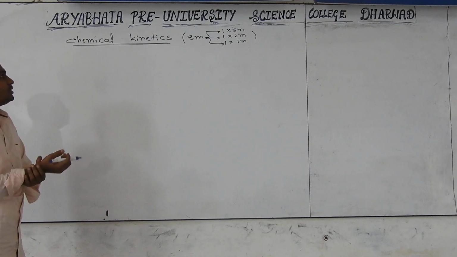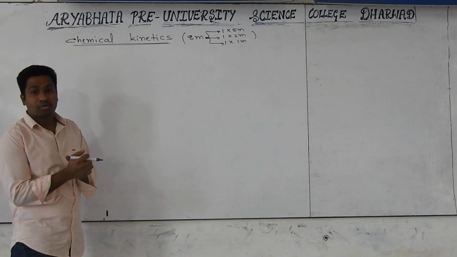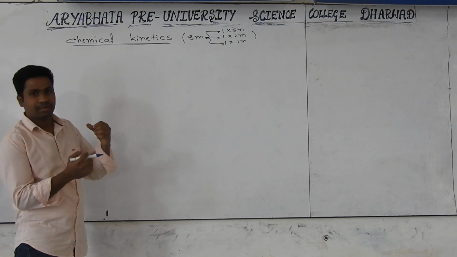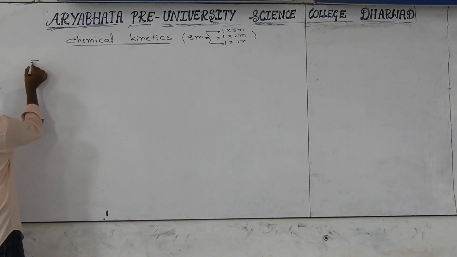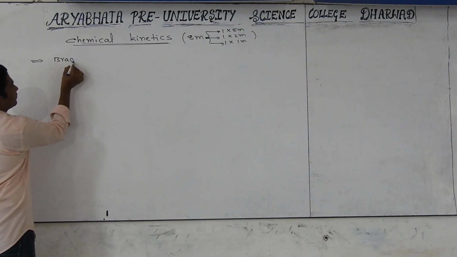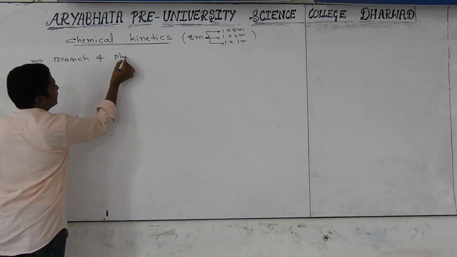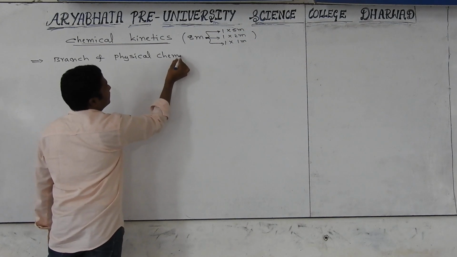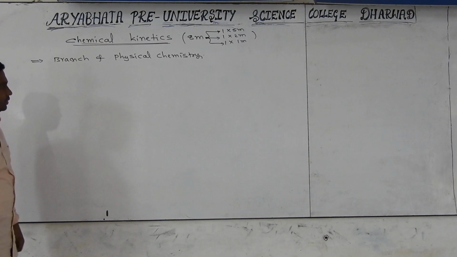First of all, what is the meaning of chemical kinetics? I think you have some idea regarding kinetics or kinematics. It is related to speed and velocity. These things we will be discussing under chemistry. First of all, chemical kinetics is a branch of physical chemistry. Today we will discuss some introduction regarding this.